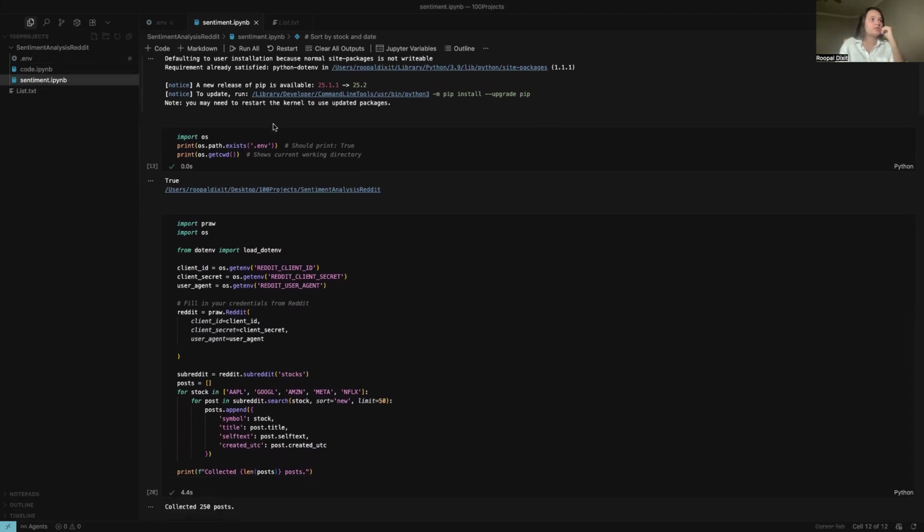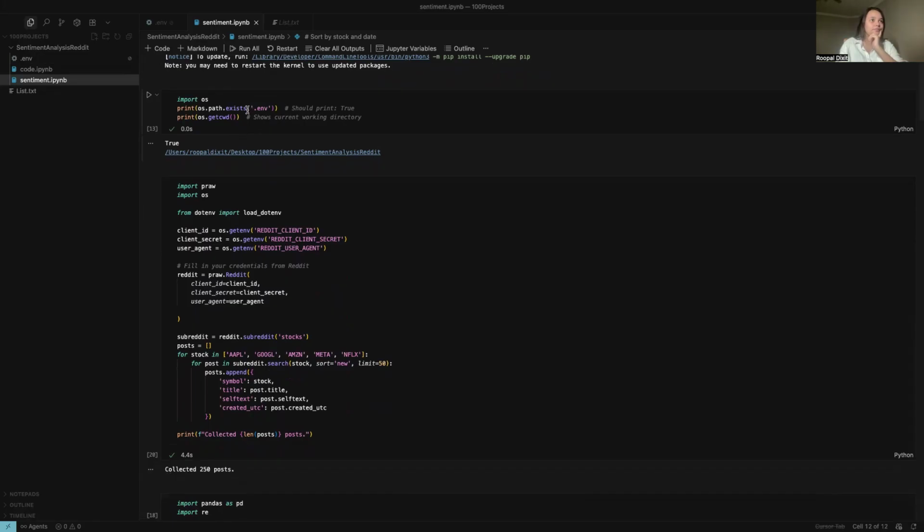I was just checking that it is able to find the .env file, because sometimes there are a lot of errors and you try to fix them, but it happens that your OS is not able to find your .env file. It's a habit of mine to make sure it is able to reach and find that file. If it is able to find that file, it will be able to read those instructions.